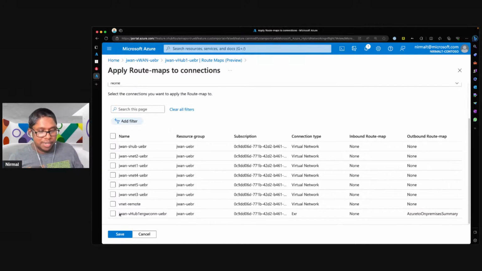So here what I have done is I've selected the ExpressRoute connection type. So you can see here ER, that is for ExpressRoute. And I said, for things that are going outbound to the ExpressRoute, I want these routes to be summarized. So I don't want the individual routes to be advertised back to on premises. So that is the way how route maps are applied.